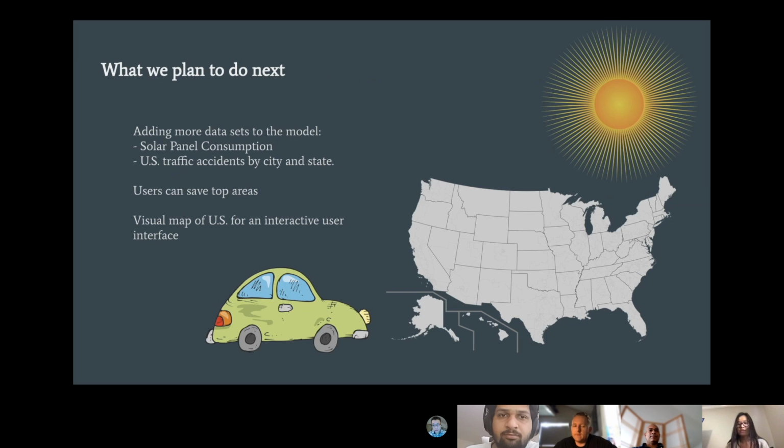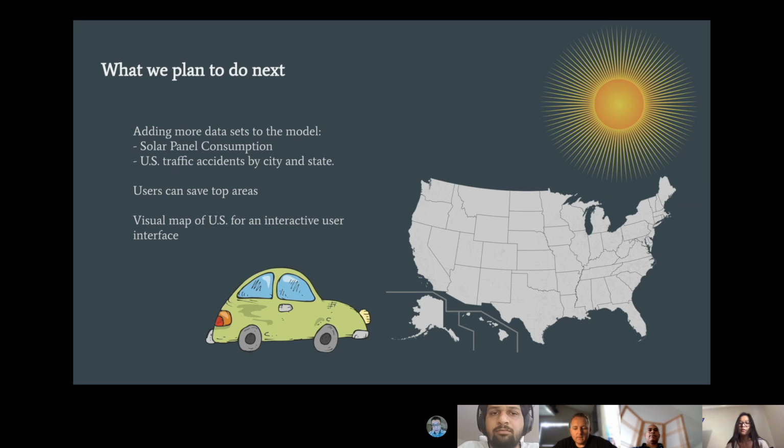So what we plan to do next. The next step for us is possibly to add more data sets to the model, such as solar panel consumption of a city and traffic accidents by a city. And we could do another ETL transformation. And I feel like those data sets would be useful for the user in finding a place to live. Another thing that we can add is to create a users table in the UML so that users can save and track their top choices for their convenience if they want to come back to their list.